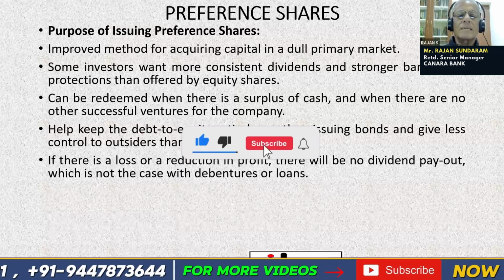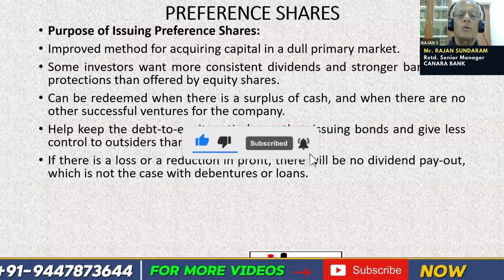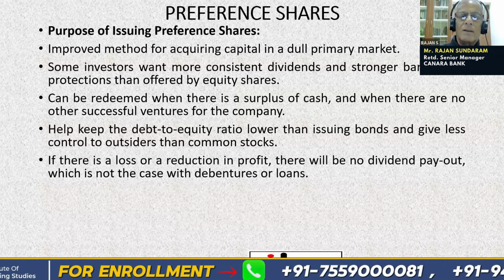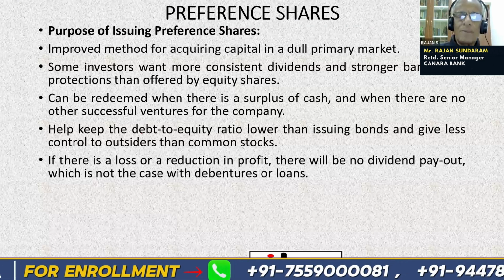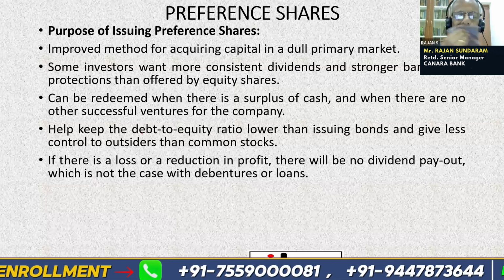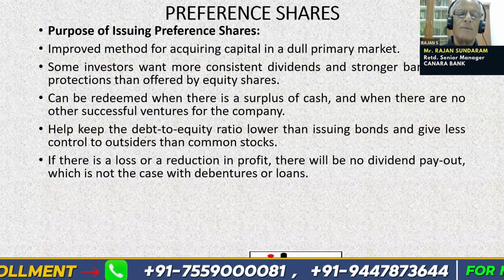If there is a loss or reduction in profit, there is no dividend payout. In case of non-cumulative preference shares, there is no guarantee that payment will be made by the company. In case the company is not making enough profits, it can skip dividends for a year.